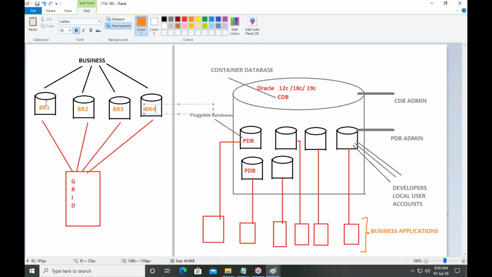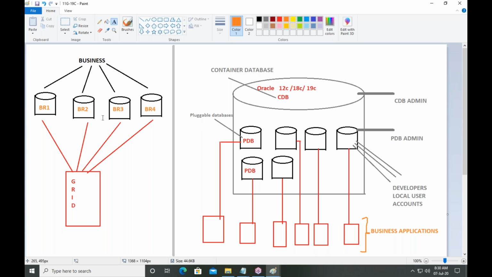Can I manage all the servers from one place? Yes. How? All these database servers are connected to a grid system. Grid is one system, and from the grid system, you can monitor all your branches.